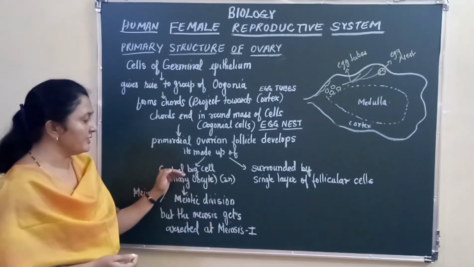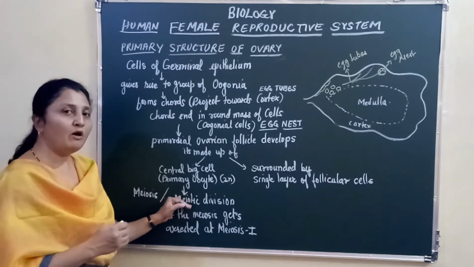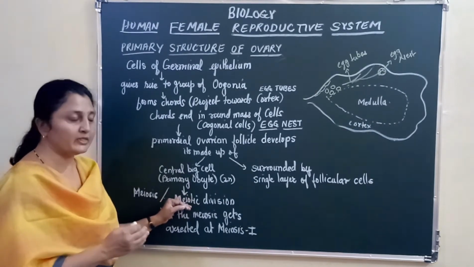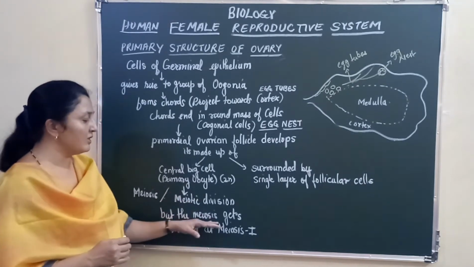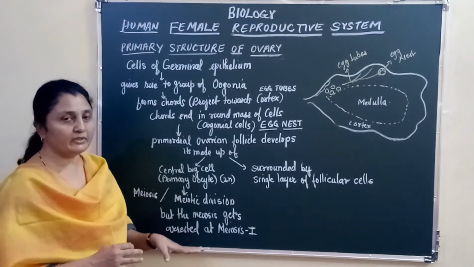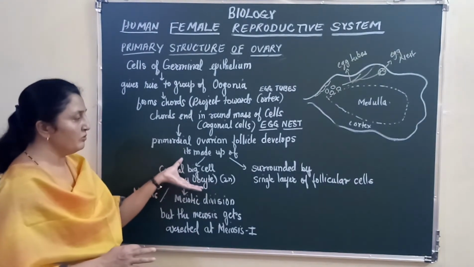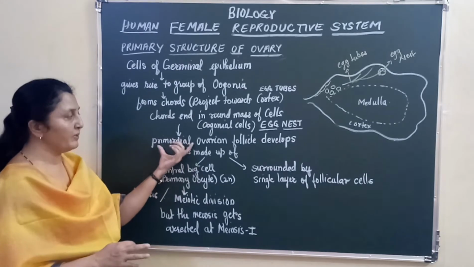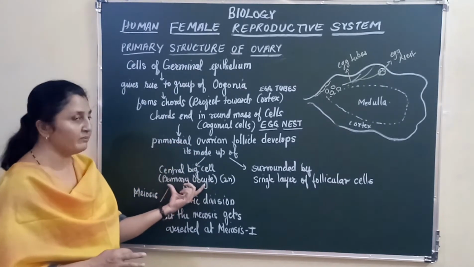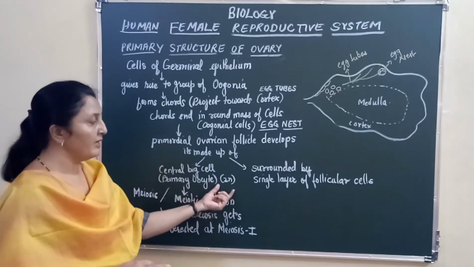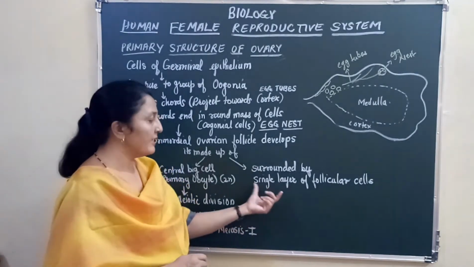Now this oocyte undergoes meiosis or reduction division, but the meiosis gets arrested. So what is happening is the oocyte is formed. A primordial ovarian follicle has a centrally placed primary oocyte which is diploid. This oocyte is surrounded by a single layer of follicular cells, right?